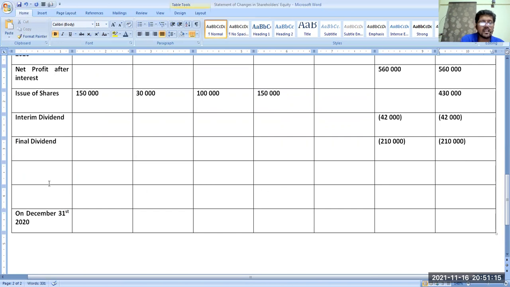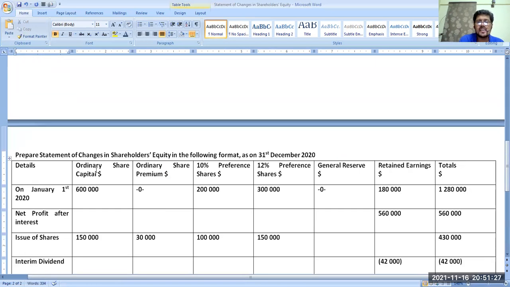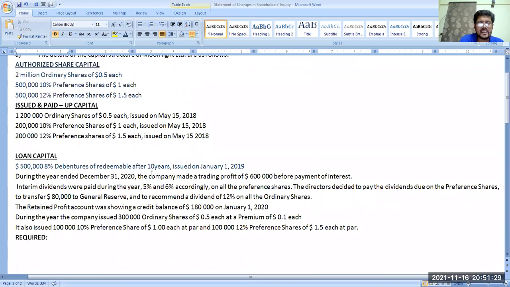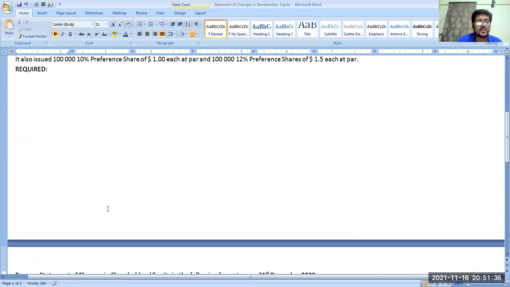Okay. Now come to general reserve. What will happen to general reserve? The general reserve is created this year, I think, because there was no sign of an old general reserve. So 80,000 is going to be transferred to general reserve.